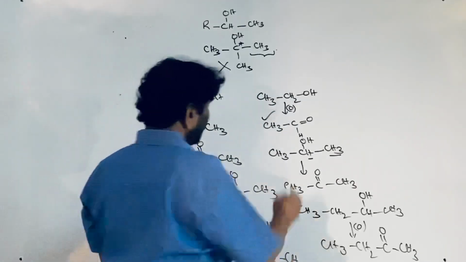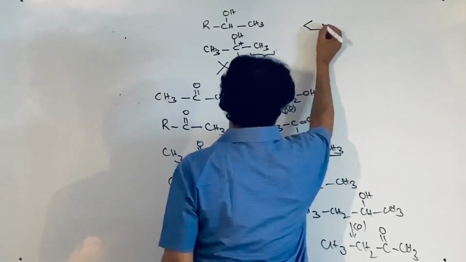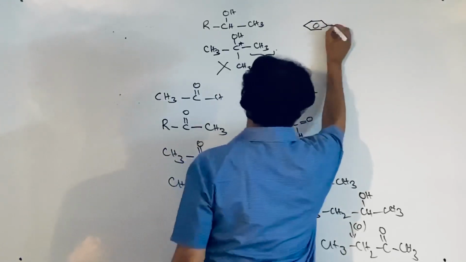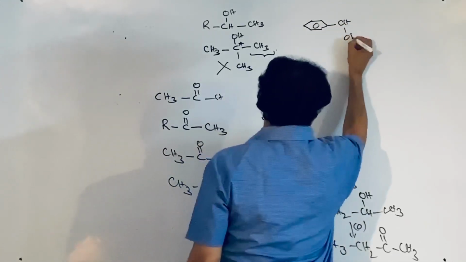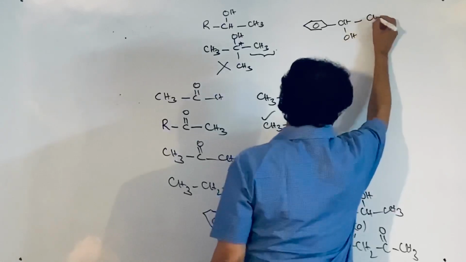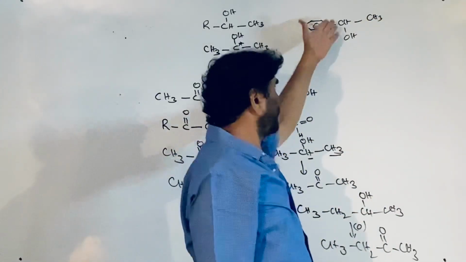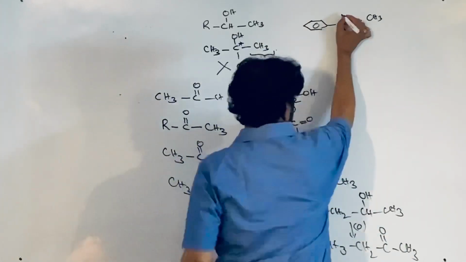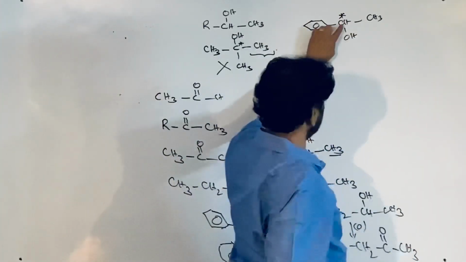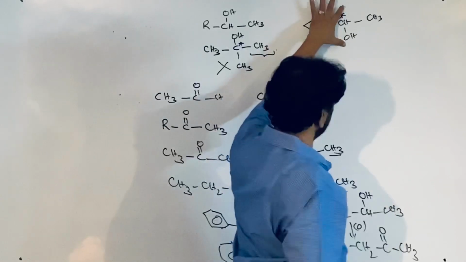Now take this: this is the phenyl group. This is OH. This is CH. This is an alcohol, one phenyl, one ethanol. This is a secondary alcohol, with OH on the C2 carbon, a secondary 2-ol.